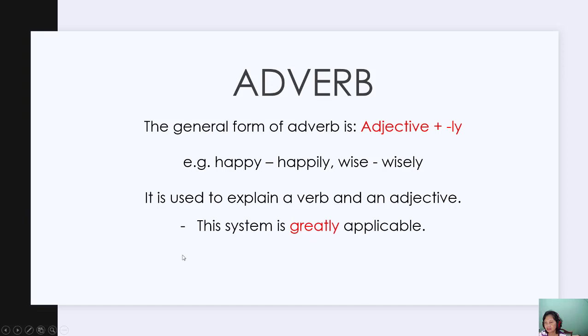The system is greatly applicable. So applicable is the adjective and greatly is the adverb. Greatly explains applicable. Millennials run their business creatively. Run is the verb and creatively is the adverb. So creatively explains this verb.